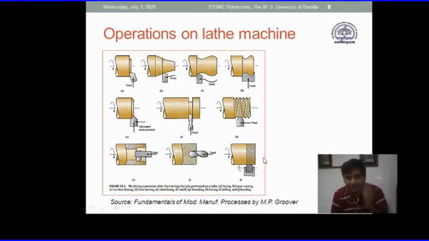I have just revised them quickly. Some additional operations may be there, but these are the basic operations that we perform.